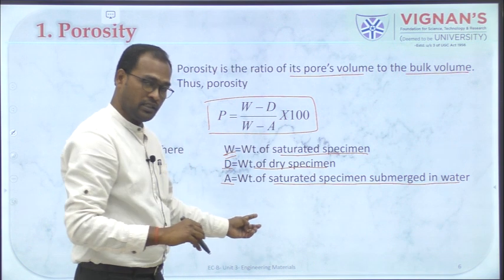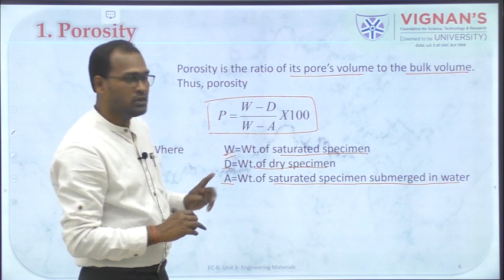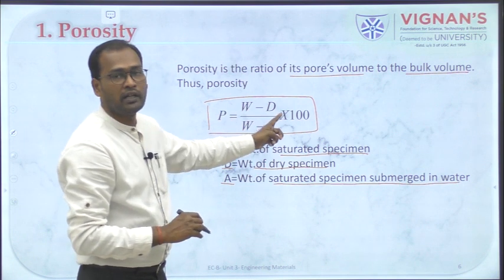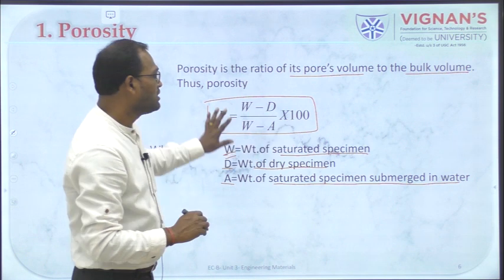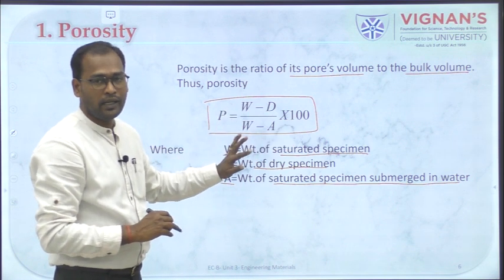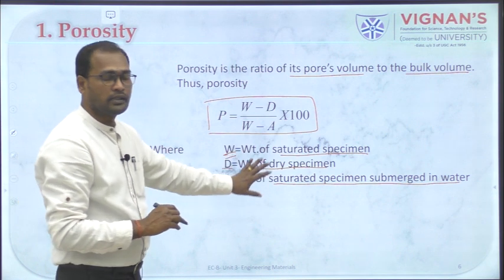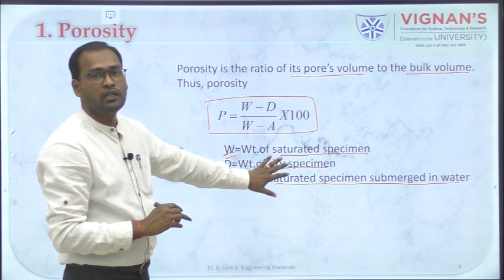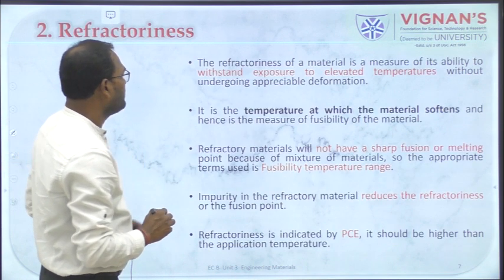So these three things are used to calculate the porosity, and this is the equation which is used, where P is equal to (W minus D) divided by (W minus A) into 100. So using this equation you can easily calculate the porosity of a material, and all these things can be easily measured using a balance, right?